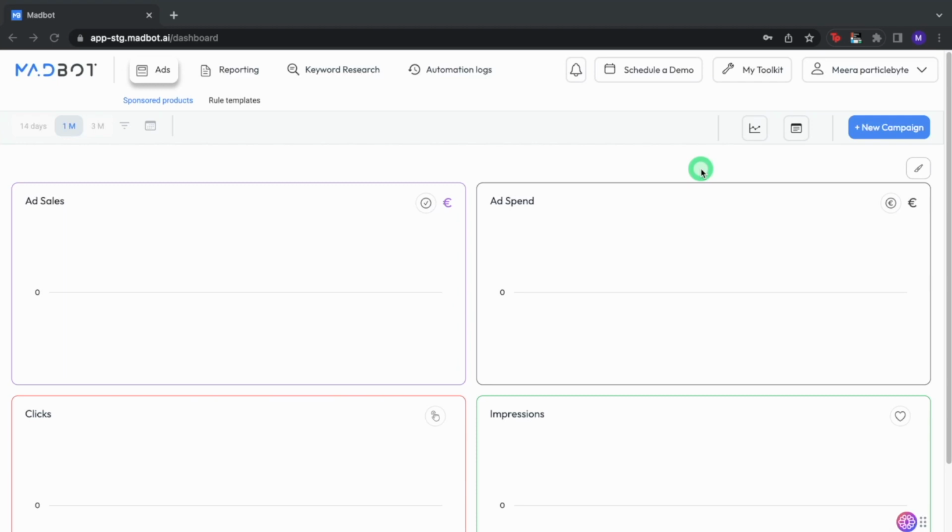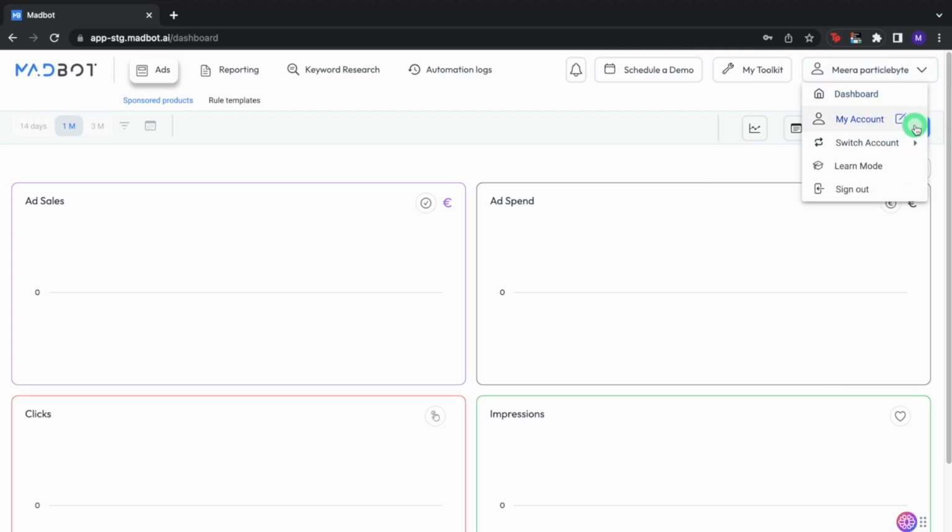Let's get started. To begin, log into your account and navigate to the My Account tab under your profile in the top right corner of your screen. This is where you'll find all the necessary options to manage your account details.